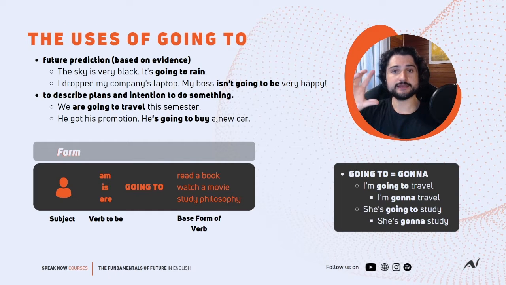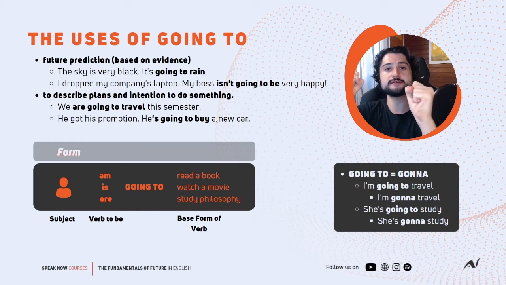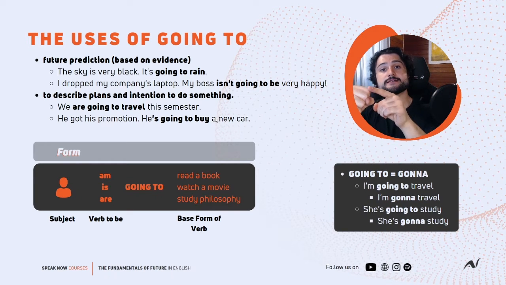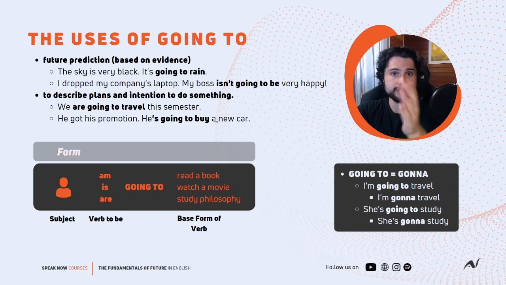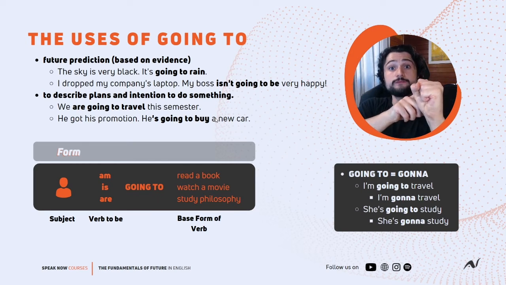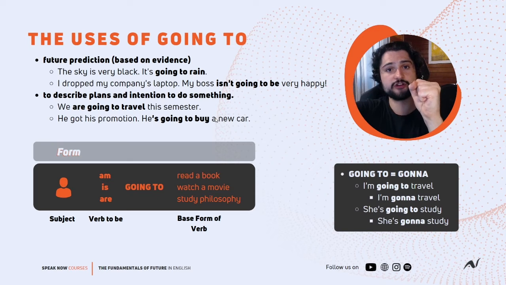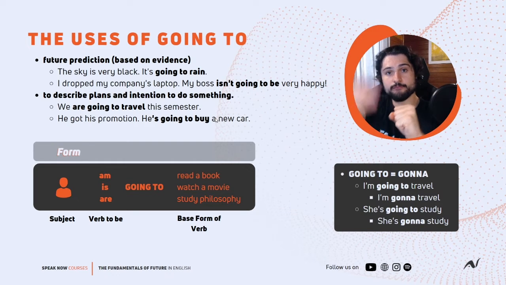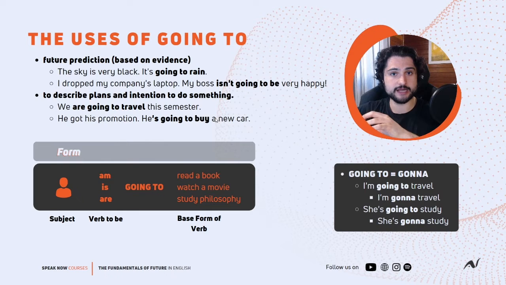And then if we remember the examples that we have seen in our first lesson of will, that there were two people talking, and one said to the other, "We are without bread." And then the other said, "Oh, okay, really? So I will buy some." That's an instantaneous decision. We use will. And with going to, we could say, imagine using this same example. Person A said, "We are without bread." And then the other said, "Yes, I know. I'm going to buy bread after work." This means a plan before the moment of speaking, right? So it's not an instantaneous decision.